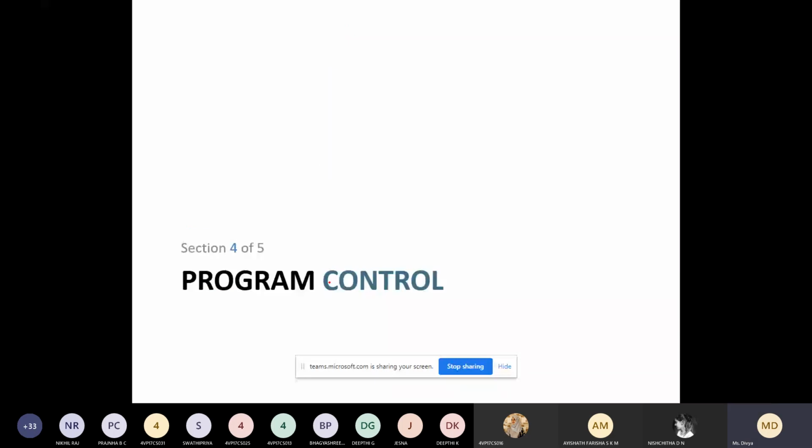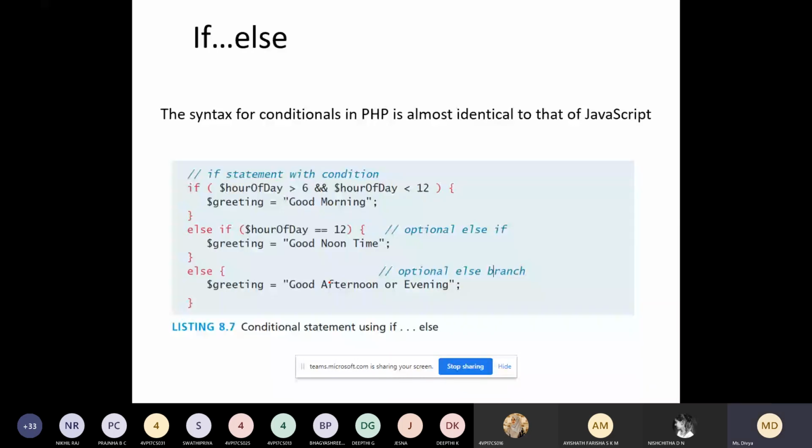Next we'll go for form controls. In the form controls, we'll be studying the if statement, if else statement, while loop, do while loop, and for loop, and how to include a file. We saw in the 8th program how to include a file, so all those things we'll be studying here. It's very simple, similar to your C programming. The PHP code supports the if else statement, which you can see here.